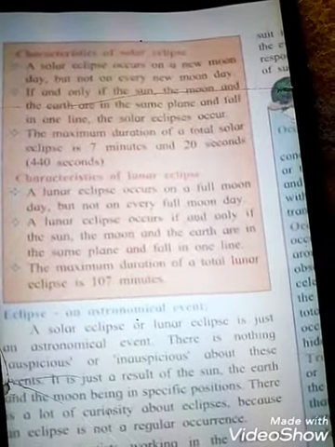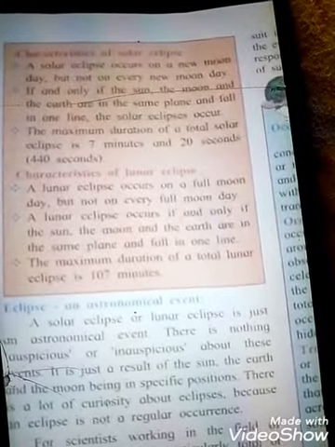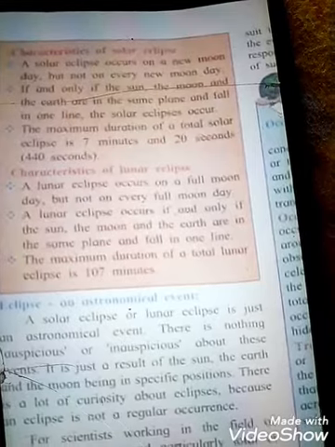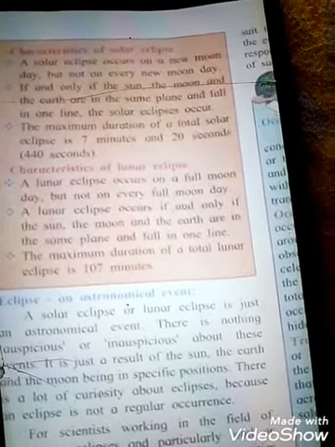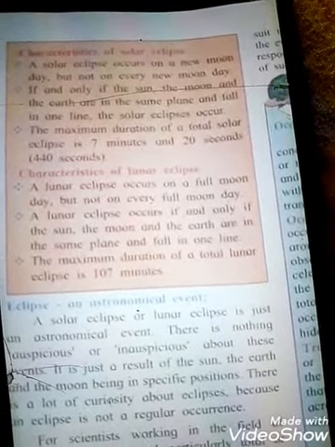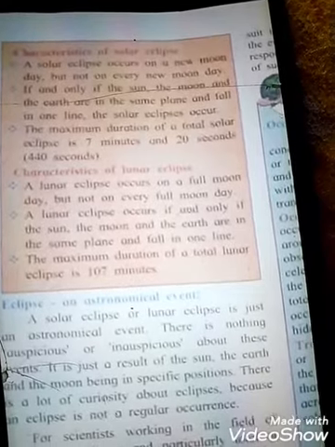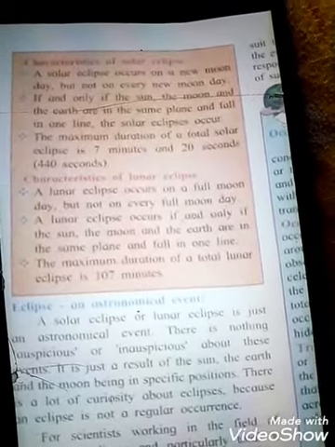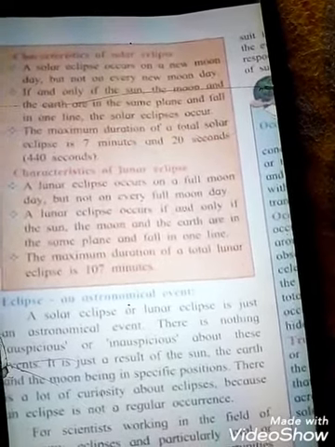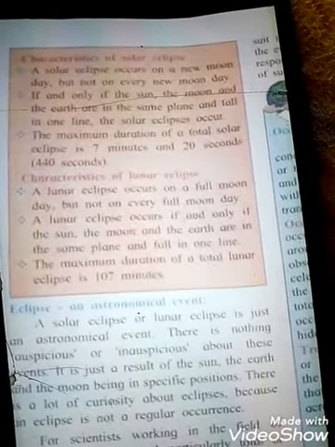A lunar eclipse occurs if and only if the sun, the moon and the earth are in the same plane and fall in one line. Then we can say that a lunar eclipse occurs. You have to remember that in a solar eclipse the moon will come in between, and in a lunar eclipse the earth will come in between the sun and the moon. Then only it is easy to remember.